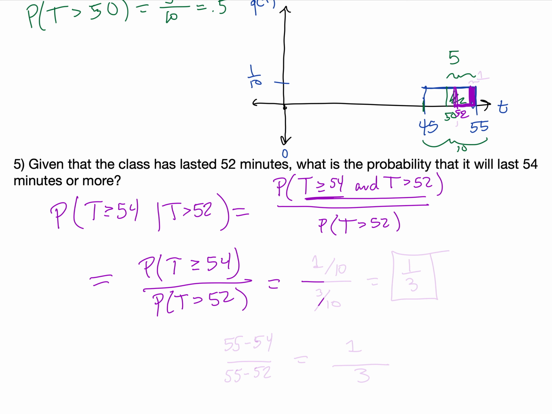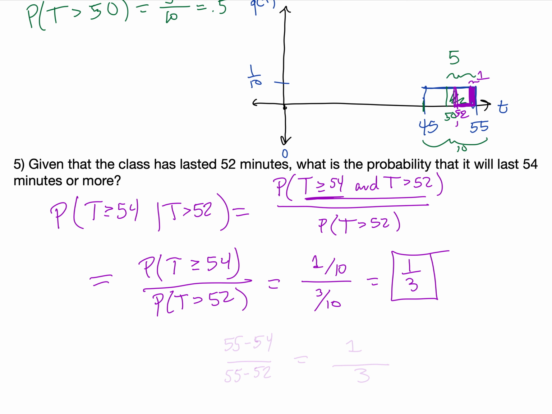The probability that t is greater than 54 is just a length of 1, from 54 to 55, so 1 out of the total 10, divided by the length from 52 to 55, which is 3, so 3 over 10. That will be equal to 1/3 when you divide that out.